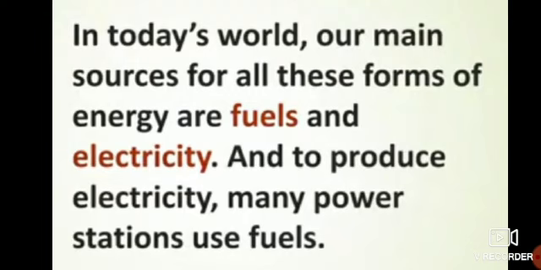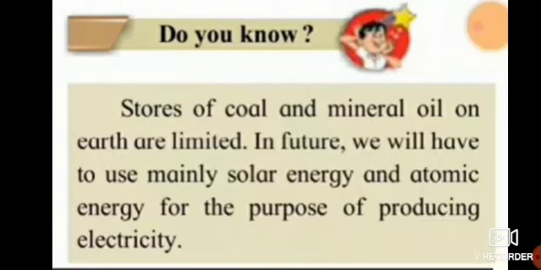So, there are so many forms of energy which we are using. Okay? Now, here. Stores of coal and mineral oil on earth are limited. Coal and mineral oil are limited. If you use more, it will get over soon. In future, we will have to use mainly solar energy and atomic energy for the purpose of producing electricity. So if we are using a lot of coal and mineral oil, then it will finish soon. So instead of that, what? We will use solar energy and atomic energy.